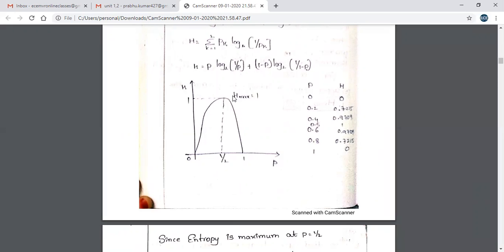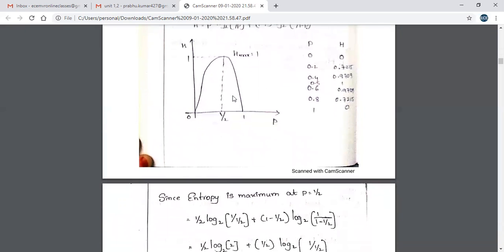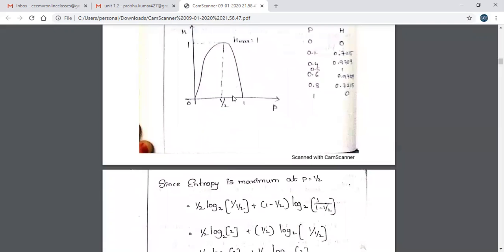Now if we calculate this, and next, since the entropy is maximum at 1 by 2, why?